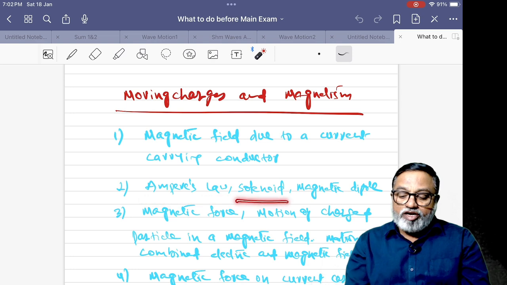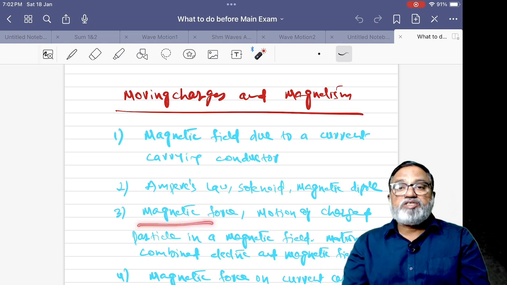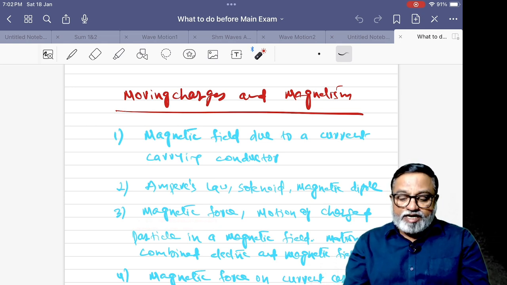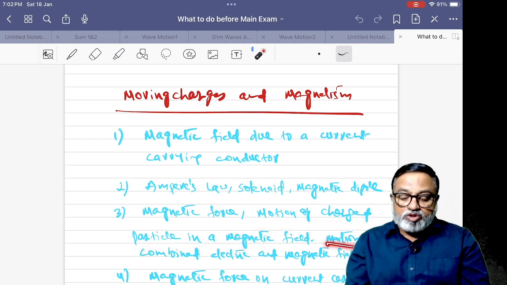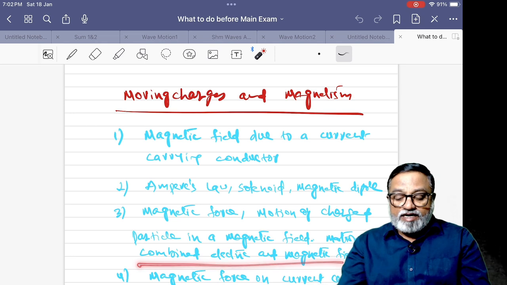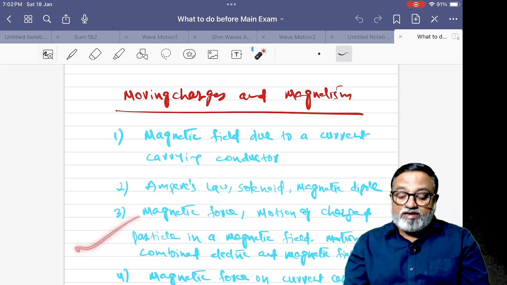Ampere's law, solenoid, magnetic dipole moment of a current carrying coil, magnetic force, force acting on a current, magnetic force on a moving charge F = BQV sin theta, motion of a charged particle in a magnetic field, motion in combined electric and magnetic field. This is a very, very important one.